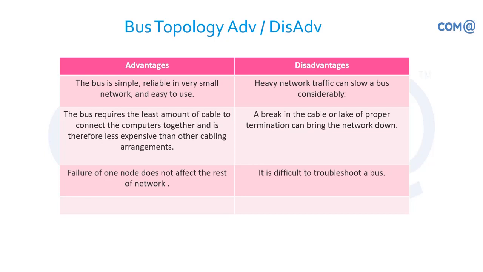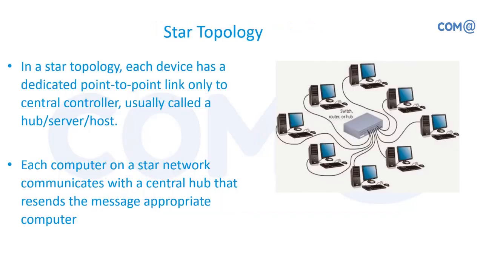It is difficult to troubleshoot a bus if, other than a physical connection issue, there is a logical issue like congestion, or I'm facing slowness in the data transactions. Then it is difficult to tell which system or which particular point is creating the problem. Not that much difficult, but comparatively it is said to be difficult to identify the problems. So we'll have to check system by system. By removing one system, we find out whether the network and communication are normal, and by that trial-and-error option, I can find which machine is creating a problem.